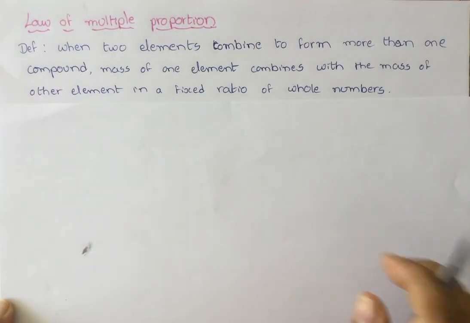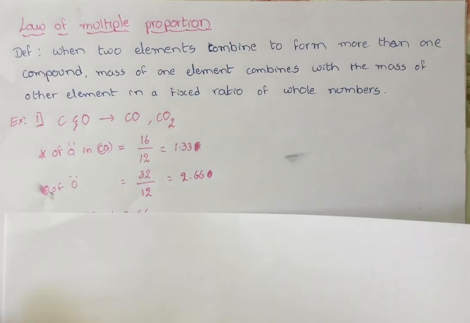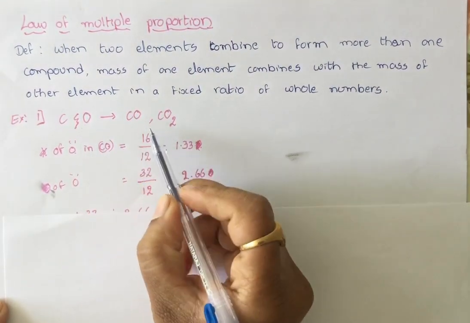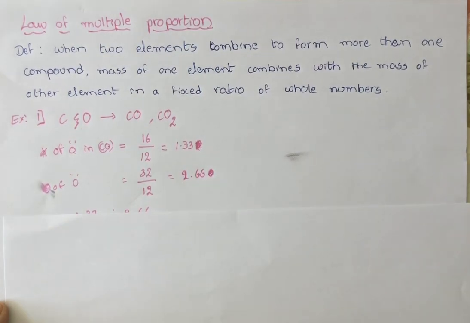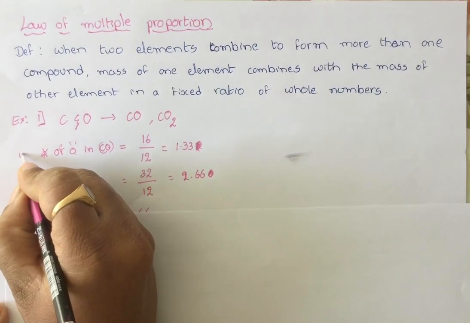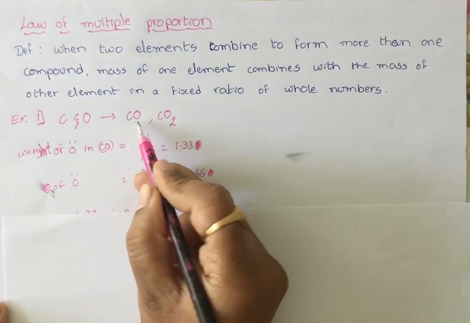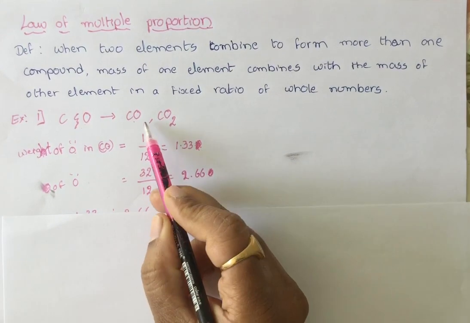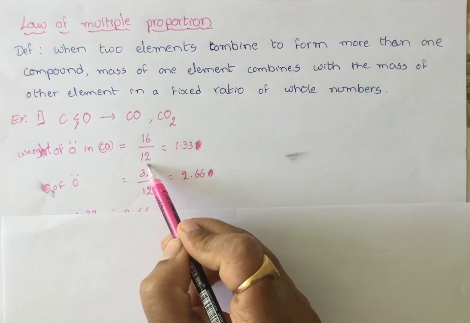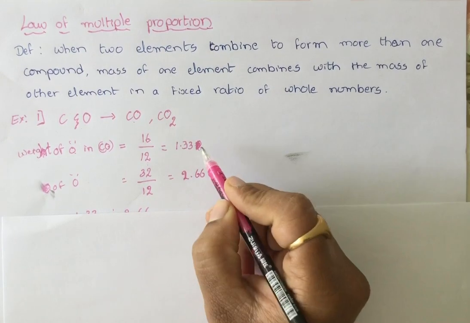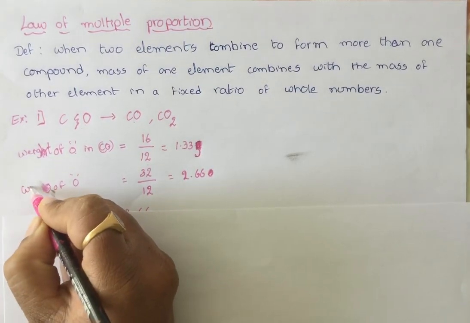When carbon combines with oxygen, when two elements, carbon and oxygen, are combining, they are forming more than one compound, carbon monoxide and carbon dioxide. In this case, if I find the weight of oxygen in the first compound, carbon monoxide, how can I calculate? Take the weight of oxygen in the numerator and divide by the other element, that is carbon. The weight is 12. So it will give 1.33 grams.